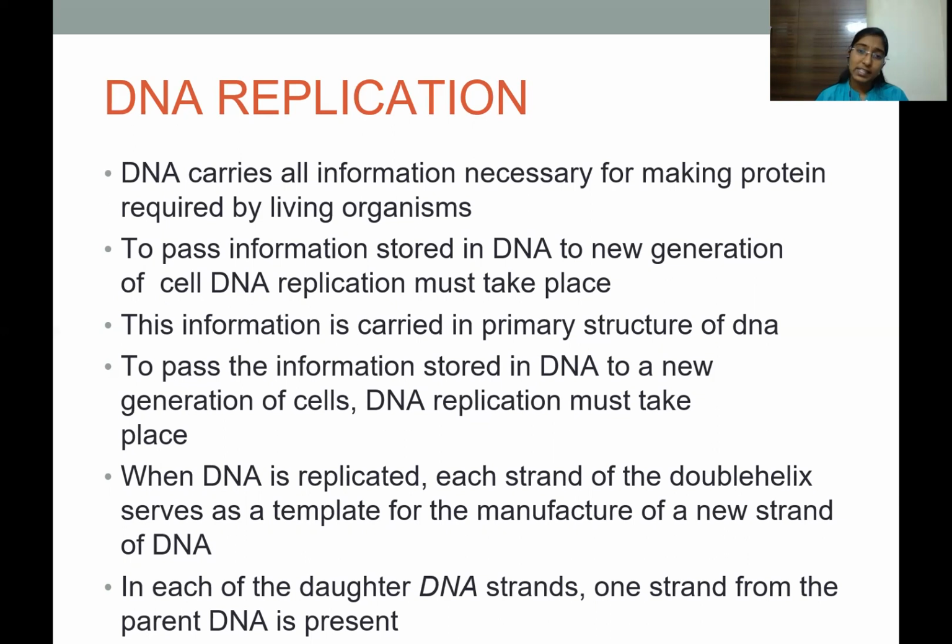So when the DNA is replicated, each strand of the double helix serves as a template for the manufacture of the new strand of DNA. So in the daughter DNA, one strand of parent DNA and one new strand of DNA is present.